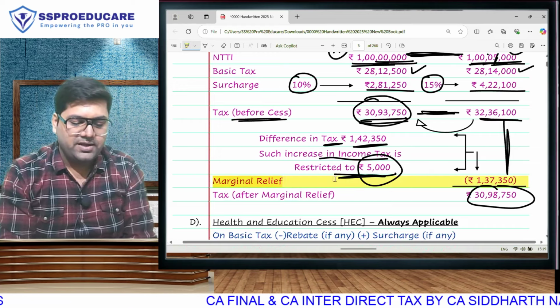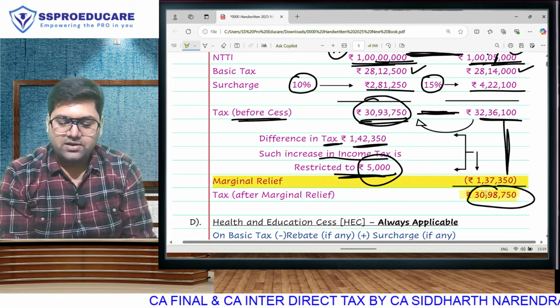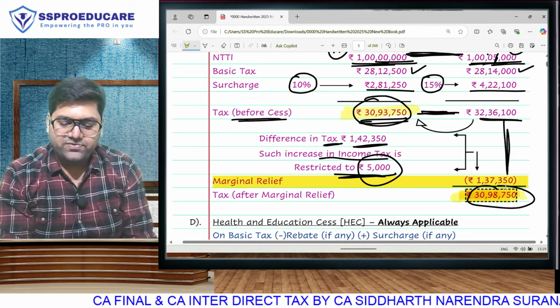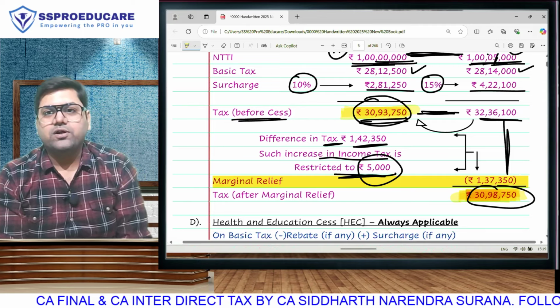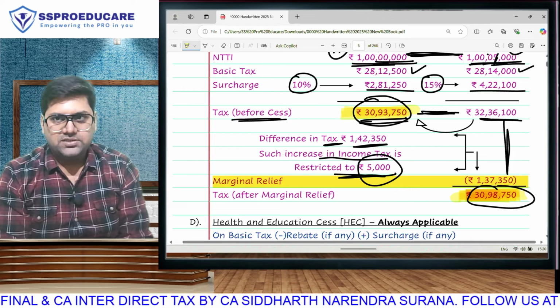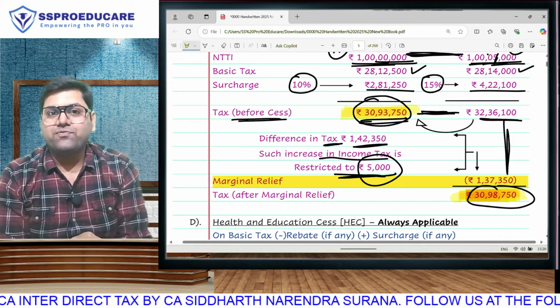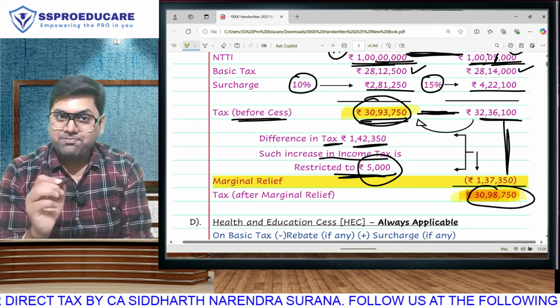The difference will be eliminated by calling it marginal relief, and after getting marginal relief, the tax will be 30,98. Basically, this tax plus 5,000 is going to be the tax. The difference in tax cannot be more than the difference in income. This is how we have calculated the tax of individual, HUF, AOP, BOI, AJP in the old regime, basic tax